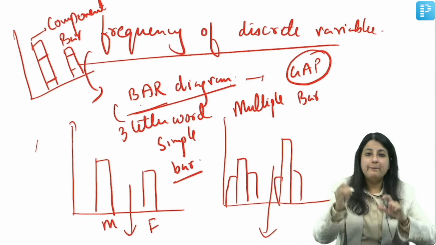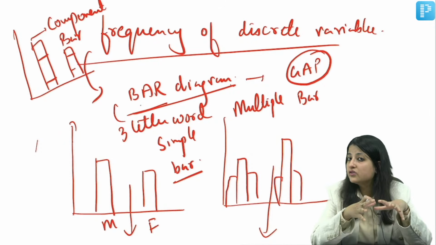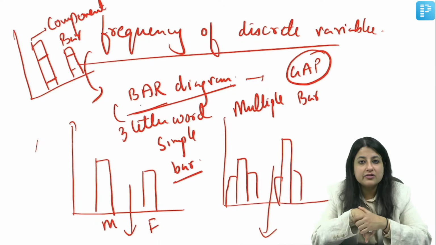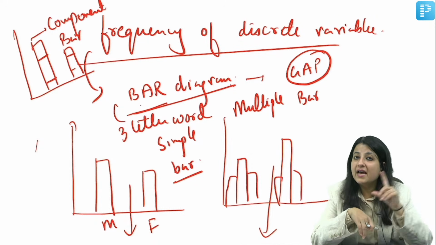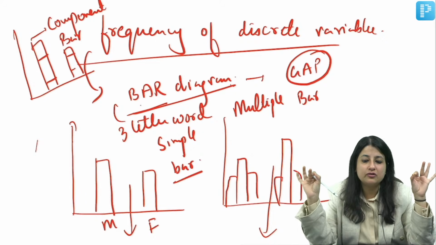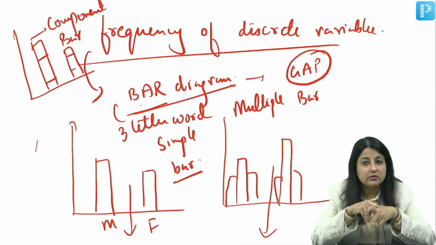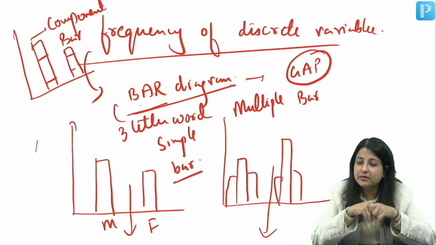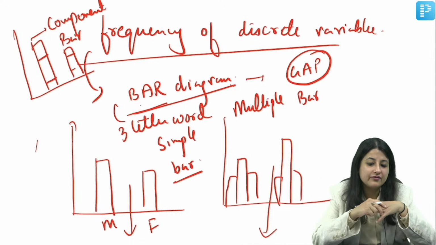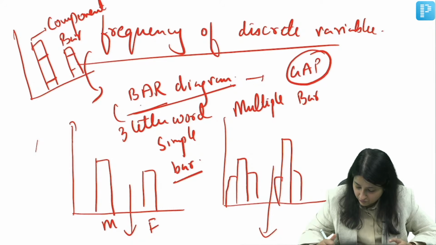Remember one thing, bar is used to represent the frequency of discrete variables. Frequency of continuous variables is what, everybody? Histogram. How will you differentiate between a histogram and a bar? Bar is a 3-letter word, gap is a 3-letter word. It is distantly placed columns. They are not joint columns. And continuous variables are quantitative variables, so it is not distantly placed. It is joint columns. Frequency of continuous variables is a histogram. Clear, everybody? Okay, one more question.